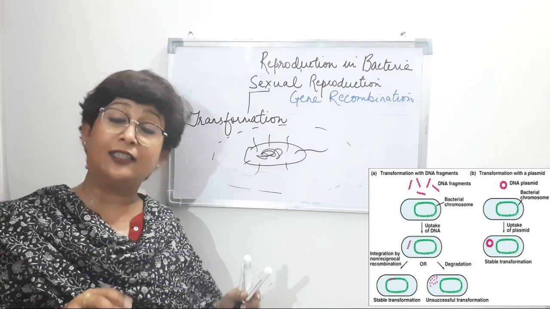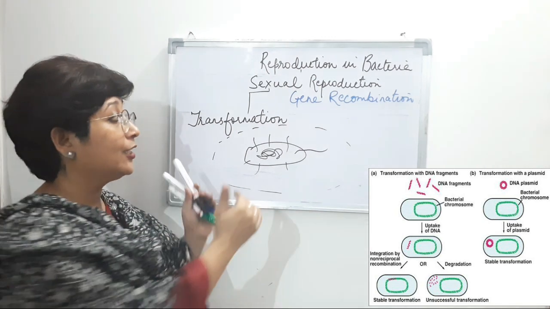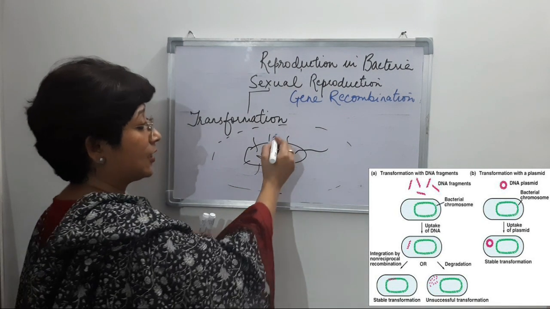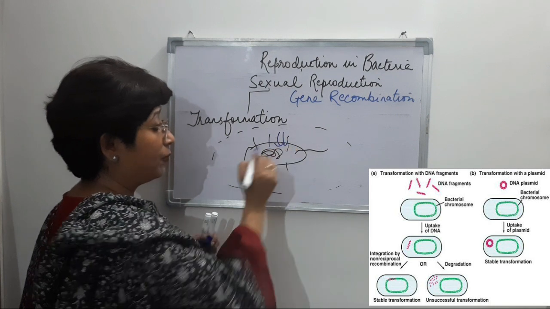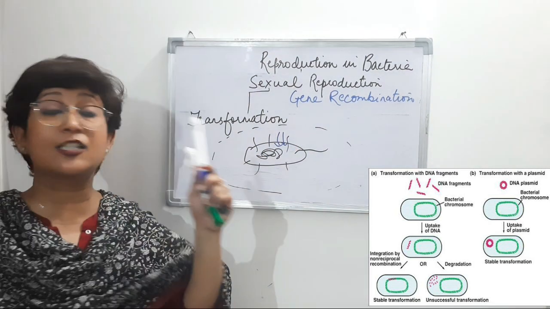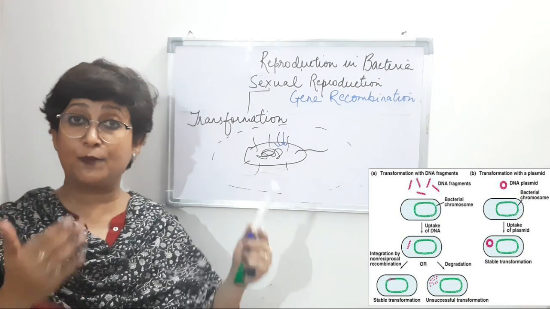It is then that they are active, and only for that brief period of time they are able to absorb the gene from the surrounding medium. And also there are specific sites on the bacterial cell which help in absorption, right?